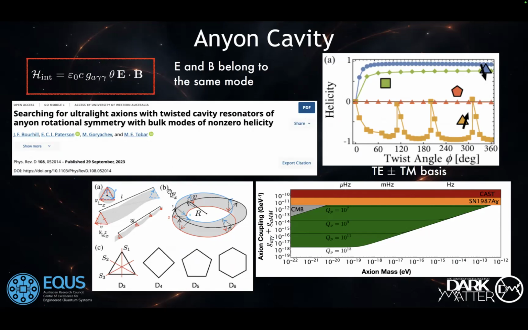In this cavity, this is the linear one, this is kind of a Möbius-like one. We have non-zero E dot B, and we can naturally, with a single mode, couple to axion fields. And since we need only one mode, this is a much easier design, and we can put very stringent bounds on axions, given that we can achieve very high quality factors.